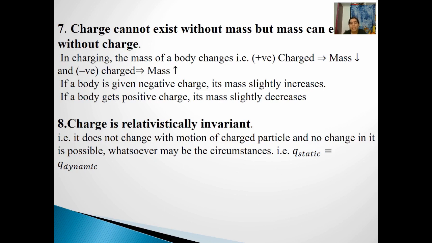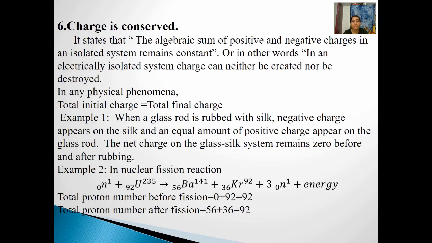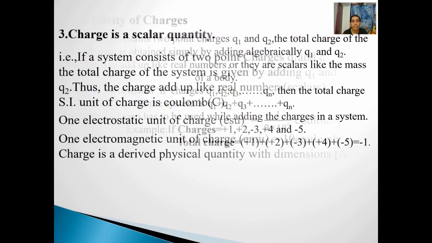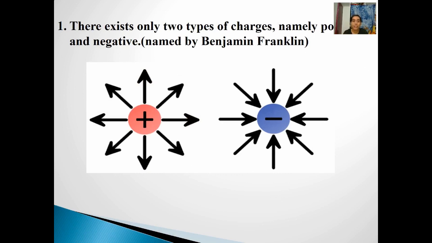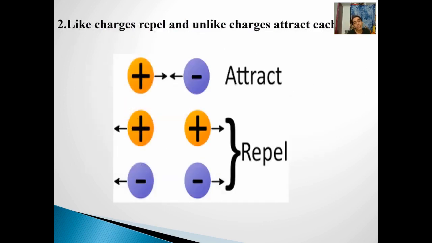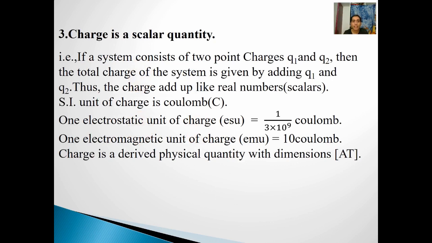So far these are the important characteristics of the electric charges. So just to have a quick review, let us recall it. The very first one is that there are two types of charges, positive charge and negative charge, and like charges will always repel each other and unlike charges will attract each other. The third characteristic is that charge is a scalar quantity.